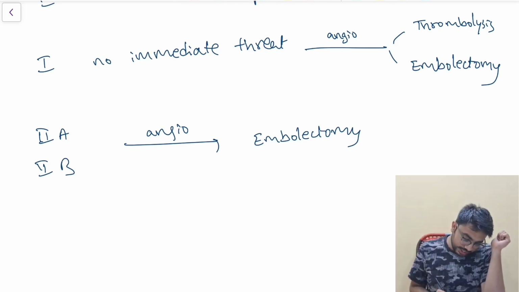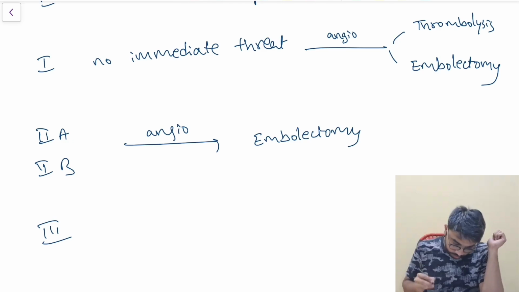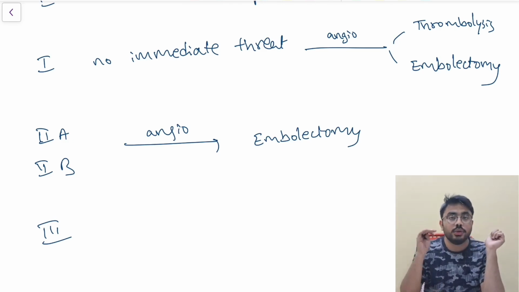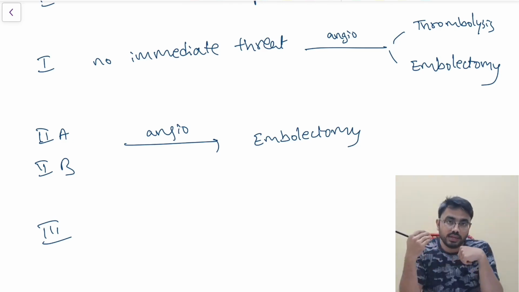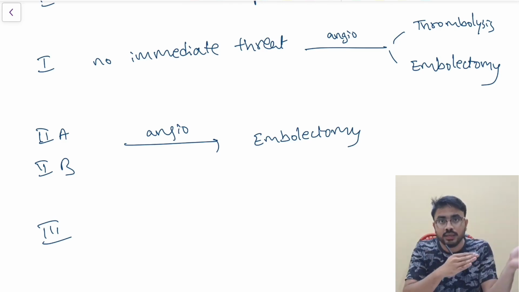Sir, what about class 3? In class 3, should I do embolectomy? Even embolectomy cannot help this patient. Why? Because the irreversible damage has already occurred. The sensation is already lost. The limb is already paralyzed. There are no arterial signals audible, no venous signals audible. This limb cannot be salvaged.